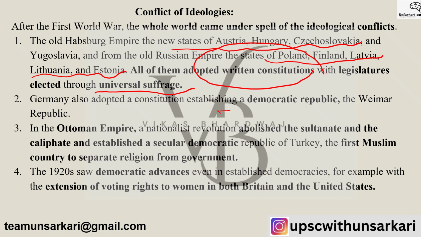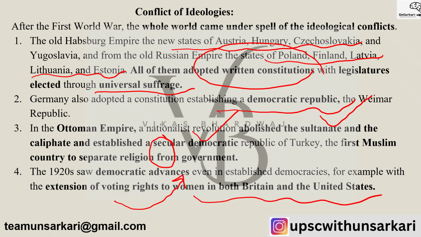Germany also adopted a constitution, we have discussed, called the Weimar Republic. In the Ottoman Empire, a nationalist revolution abolished the Sultanate and the Caliphate, and on paper it also established a secular democratic Republic of Turkey. The first Muslim country to separate religion from government was Turkey, under Ataturk, Kemal Pasha. The 1920s showcase democratic advances and the establishment of democracy in different parts of the world, because voting systems were extended in both Britain and the US in these times. India was also fighting for its rights.